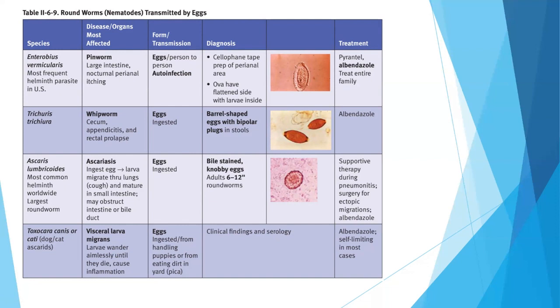Another important organism is Ascaris lumbricoides, which is transmitted by the ingestion of the eggs. There are bile-stained, knobby eggs. The treatment is supportive therapy during pneumonitis and surgery for ectopic migrations, along with albendazole.